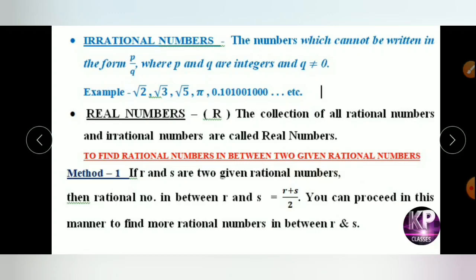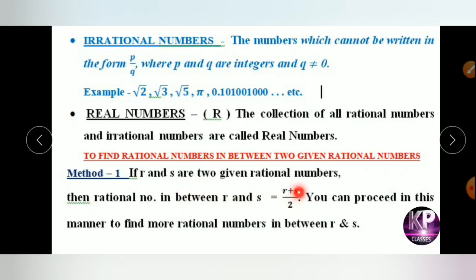To find the rational numbers between two given rational numbers, there are two methods. Method 1 is the mean method. If r and s are two given rational numbers, then a rational number in between r and s equals r plus s by 2. You can proceed in this manner to find more rational numbers between r and s.